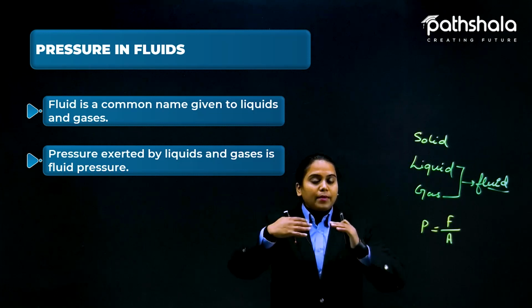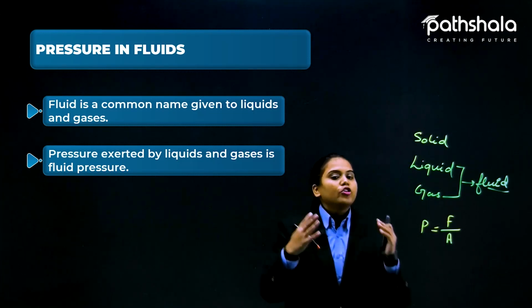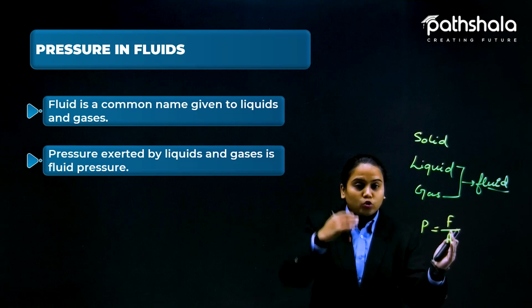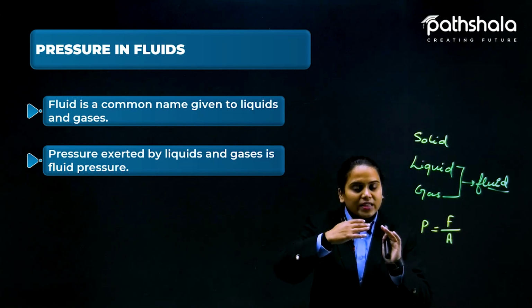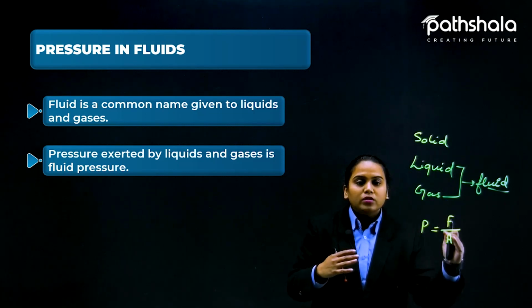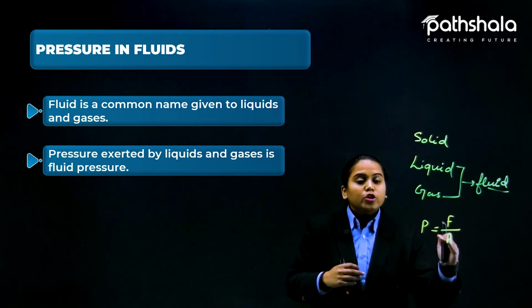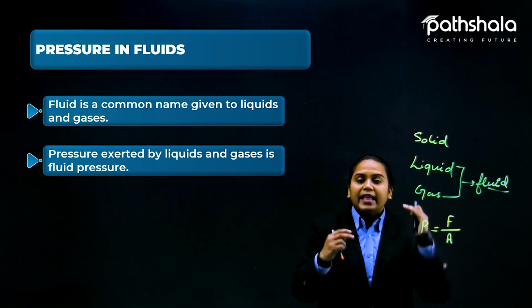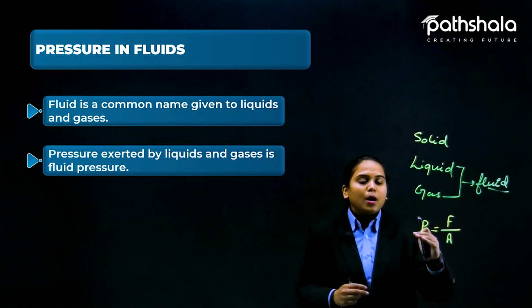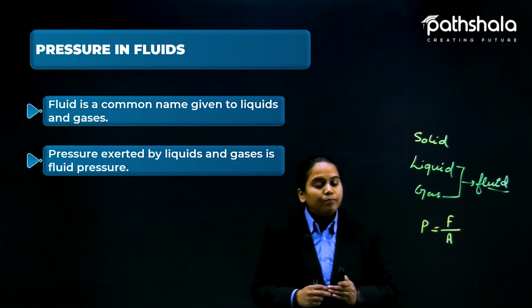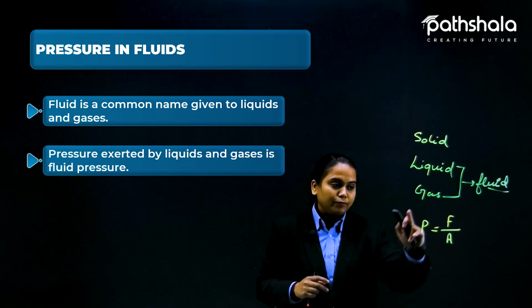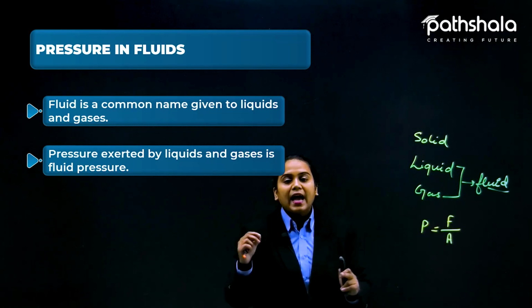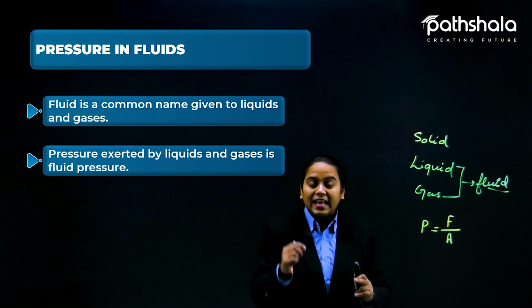Air is coming, it is applying force on you. Your body is in contact with this air, which is applying a force, and the area is your body. So you can say force upon area is pressure. Again, that gas is applying a pressure on our body. Here, with this form, we can say that fluid pressure exists.